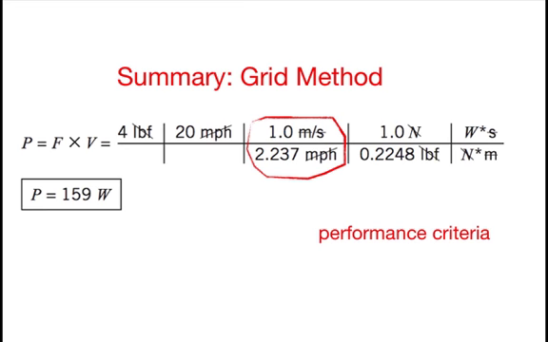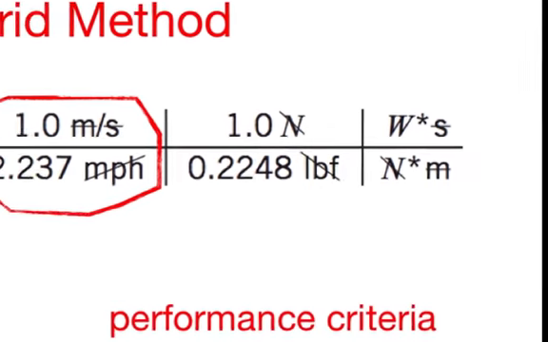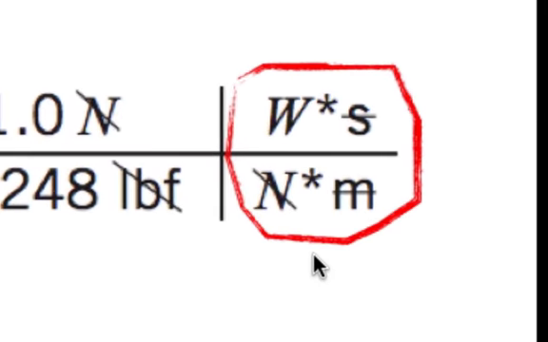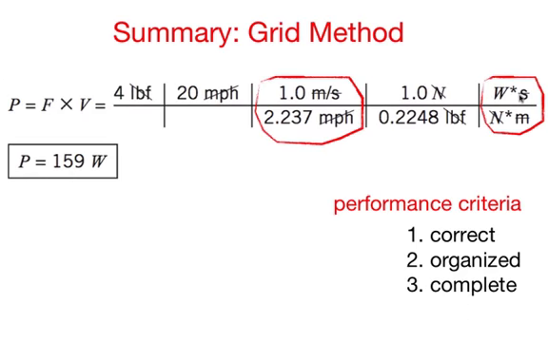When we do the grid method, there's three criteria for level 5 performance. First off, we want our calculation correct. Secondly, we want our work organized. And third, we want it complete. And complete means that all the details are shown. For example, this shows that a watt is equivalent to a Newton meter per second. Unit practice is a key fundamental that we always want to apply.